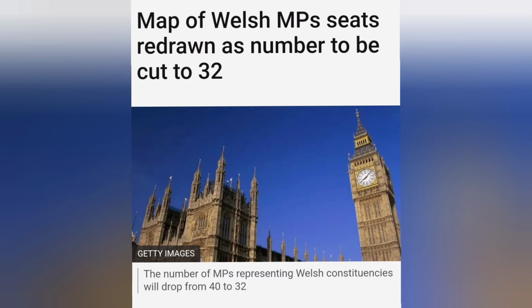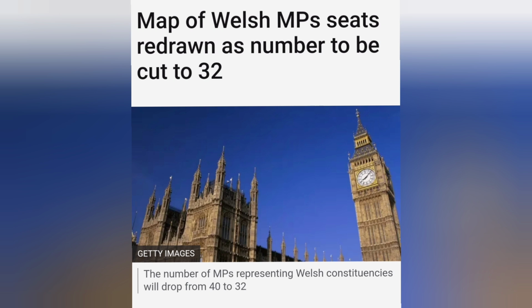While I'm trying to remain unbiased, I can't help but notice that it doesn't look like this is a very democratic decision. Now, I'm sure there are all sorts of excuses and other reasons that may make sense for redrawing the constituency areas so as to reduce or increase the number of MPs.